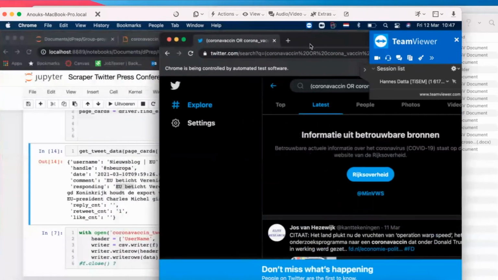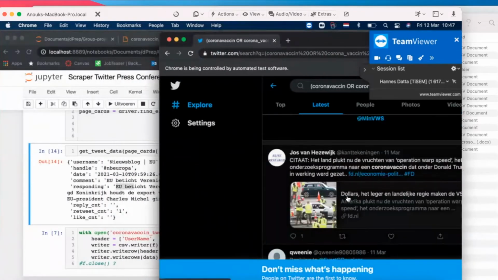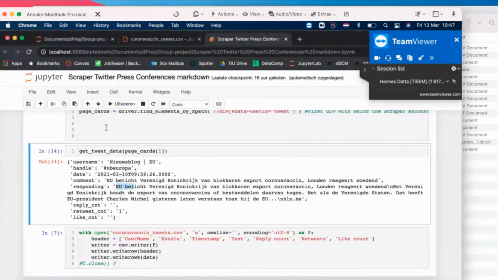So let's see whether this is Jos van Heetwijk and this guy is citing this article. We need to understand the data structure, right?